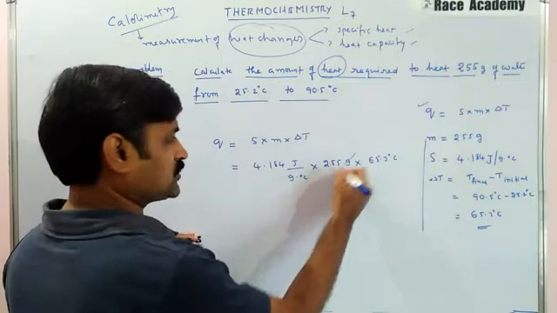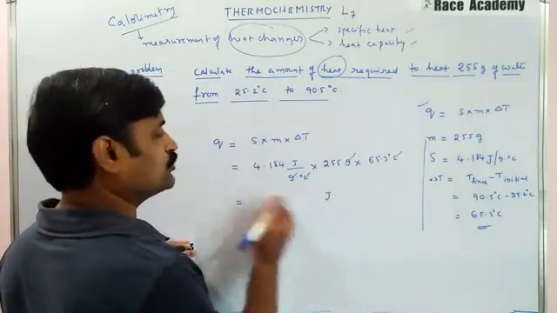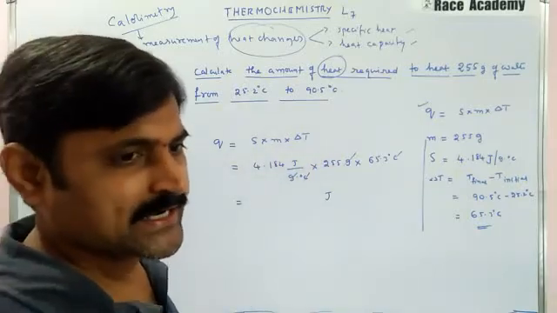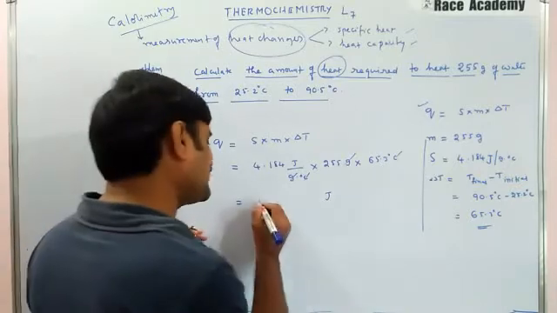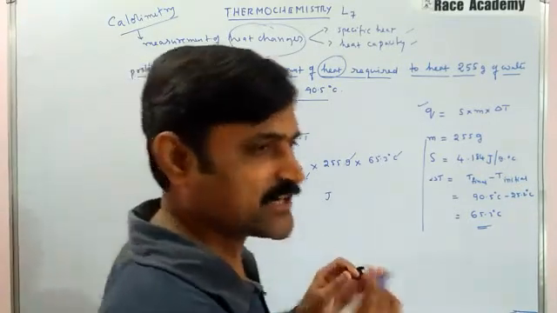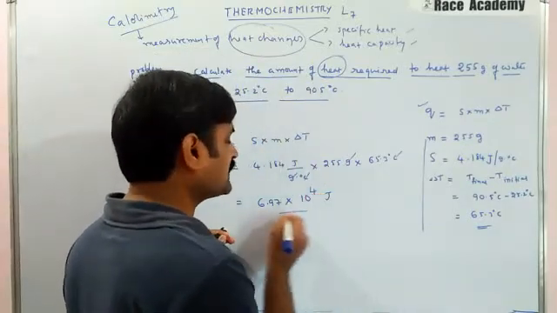All these units will get cancelled and we will get the answer in joules only. Upon simplification, the value you will get is 6.97 into 10 to the power of 4 joules.